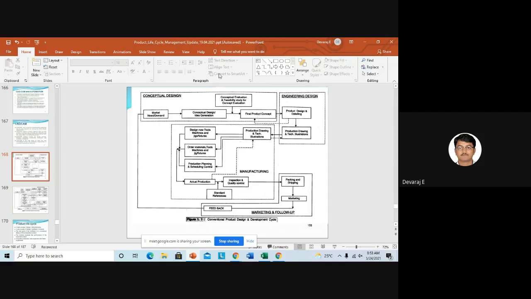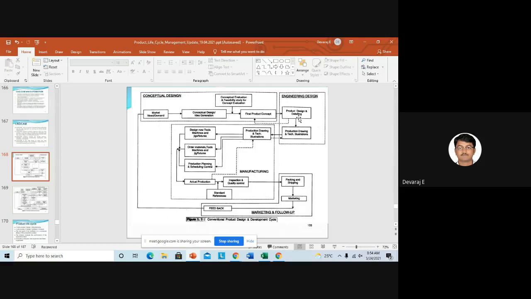Then it will go for product design and detailing. I think in the second module we have seen everything from conceptual to the final stage, right, students? Yes, sir. So those processes will come under this product design and detailing. Okay, so we'll see about the product. Once that final product concept is okay, then it will come for the detailed design. Then they will see that product design, and they will go for detailing.